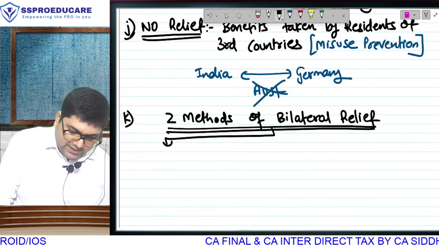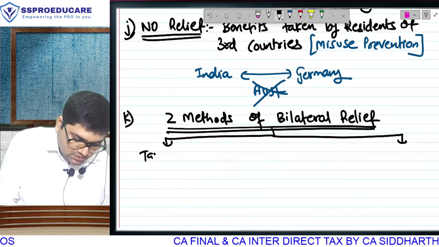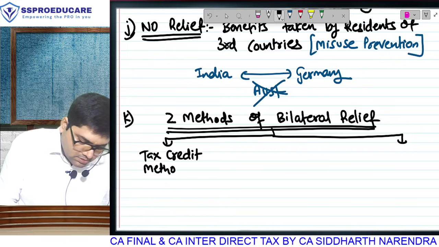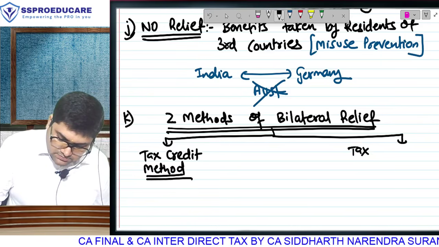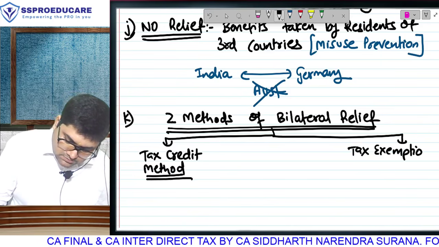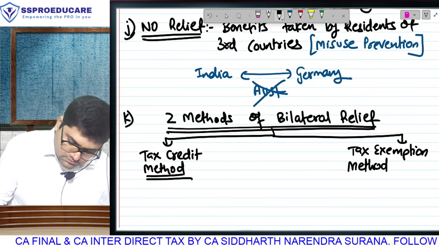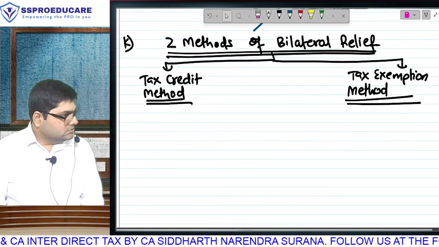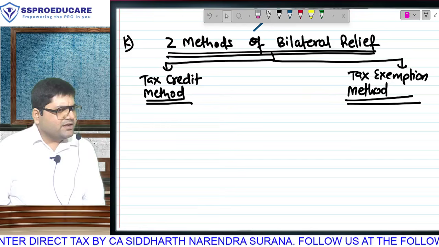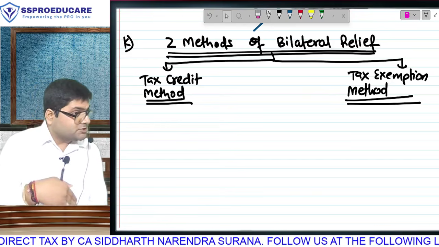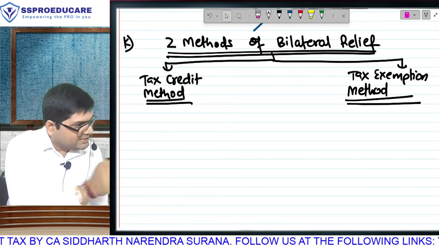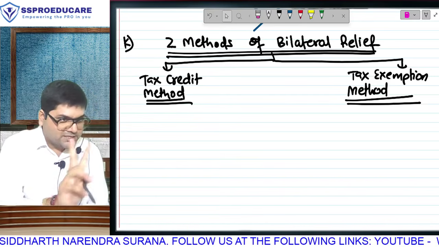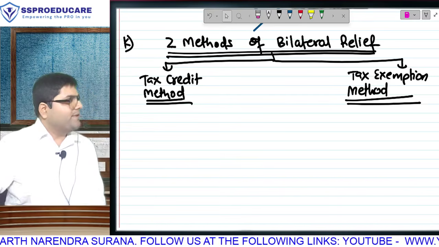One of the methods of granting bilateral relief is called tax credit method, and second method is called tax exemption method. Every treaty that you find across the globe, now because he brought up this point, I also told you about model tax convention. Sample taken and sample mein we have written our names. Otherwise you go and examine actual treaty. Is the calculation different?